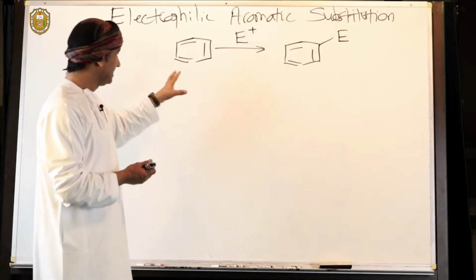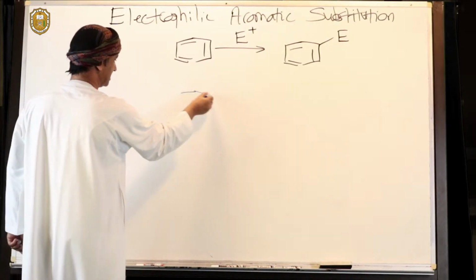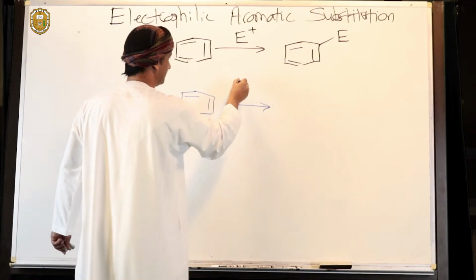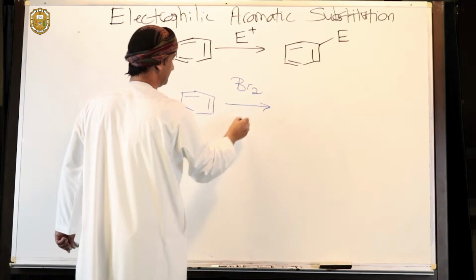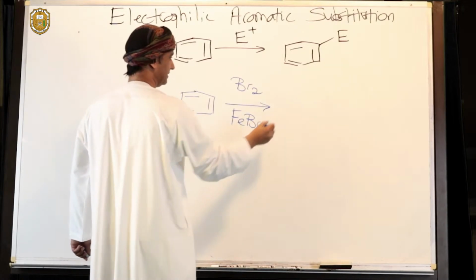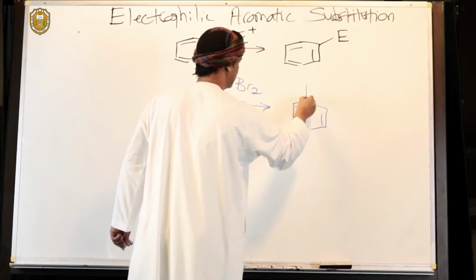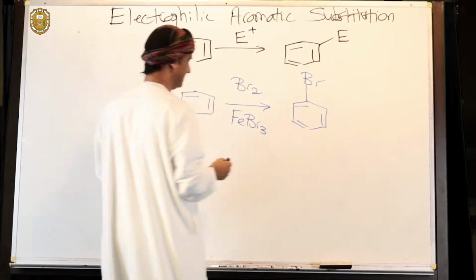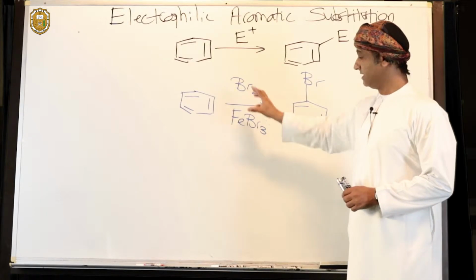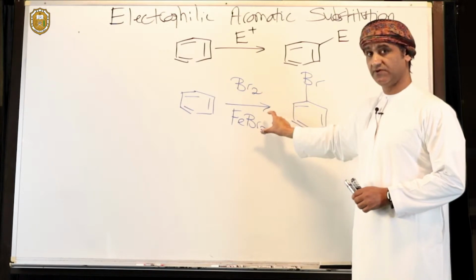Now, let's take a specific example of an electrophilic aromatic substitution reaction, and that's if benzene reacts with bromine in the presence of FeBr3, the product is bromobenzene. This is a very interesting electrophilic aromatic substitution reaction. Benzene reacts with bromine in the presence of FeBr3.